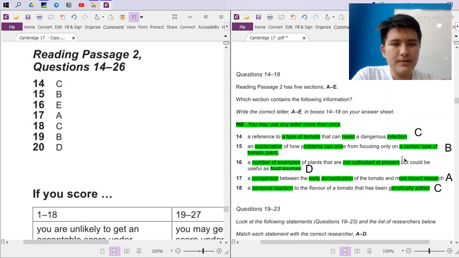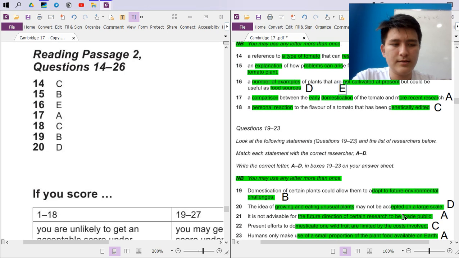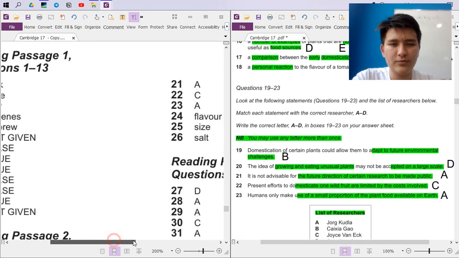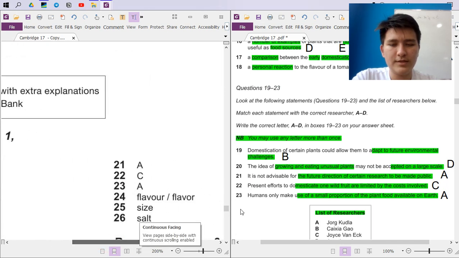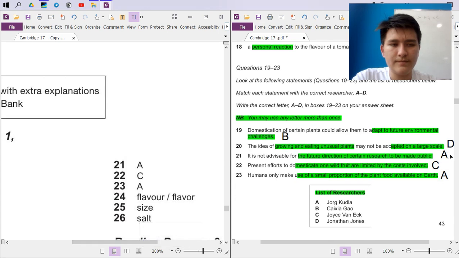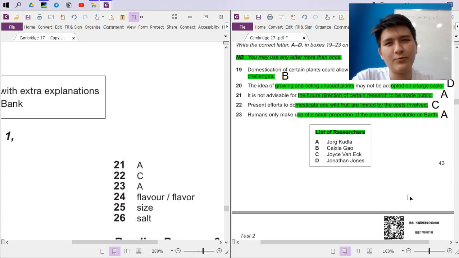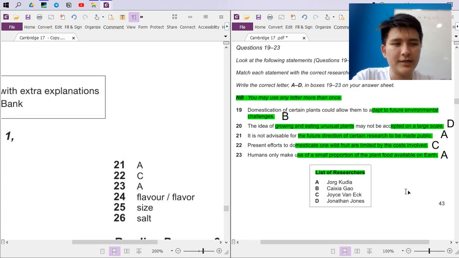All right, it's C, B, 16 E. Oh yeah, we have to E, right? A, C, B, D. All right, made one mistake. A, C, A and flavor size. Okay, we made one mistake again in passage two.